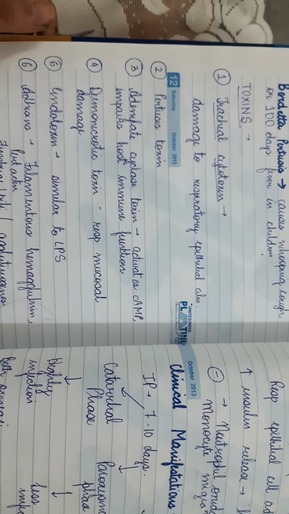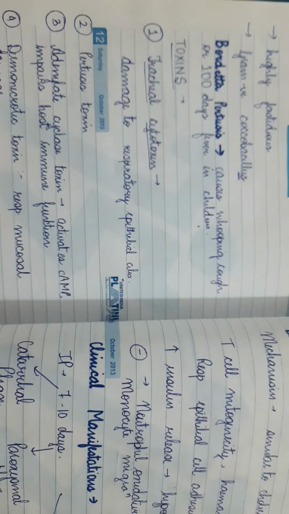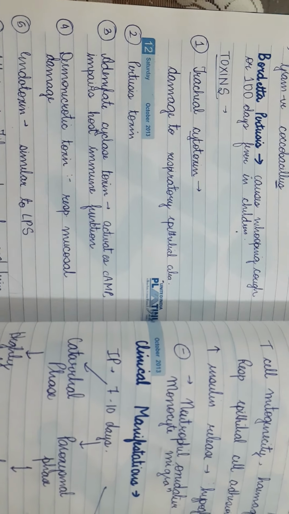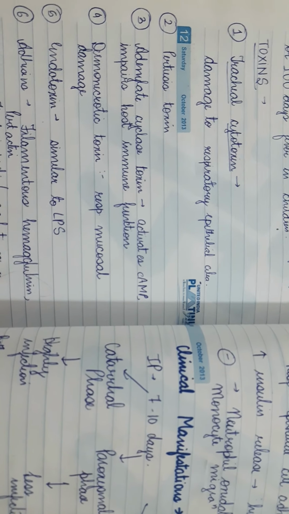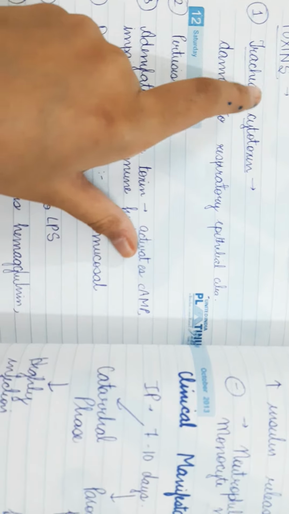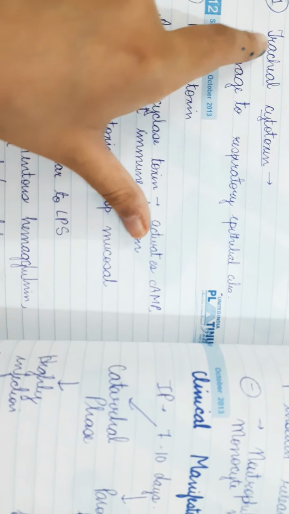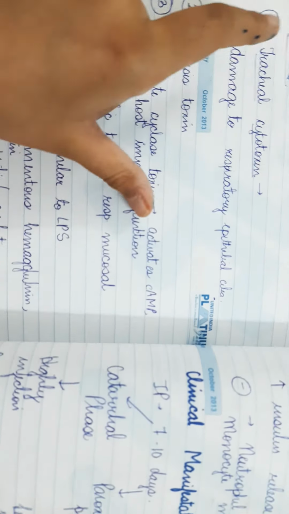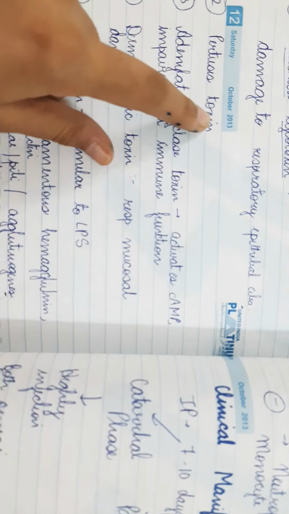What are the toxins which are associated? So, let us read about the toxins. These toxins are in general for Bordetella genus. So the toxins are firstly tracheal cytotoxin. As the name suggests, it damages the respiratory epithelial cells. Then pertussis cytotoxin, which is similar to cholera toxin.